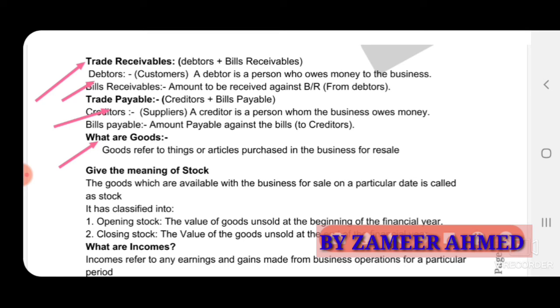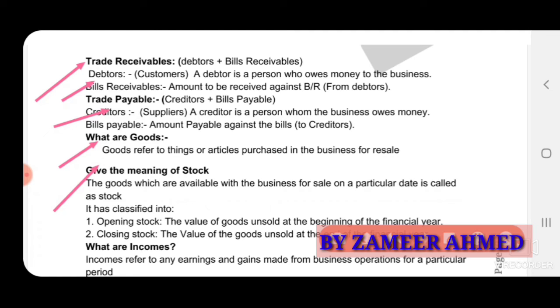Goods may be a product, for example in an electronic shop, whatever you keep in stock in the shop is goods. Maybe a stationery shop, whatever stock you keep is goods. That is a bundle of commodities. So goods are a current asset.